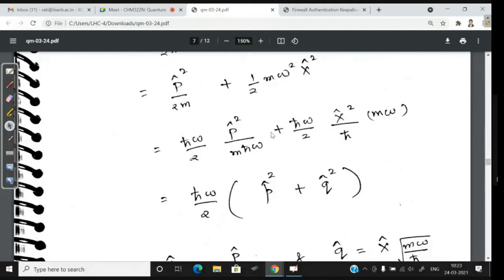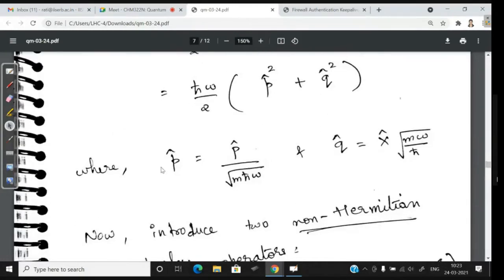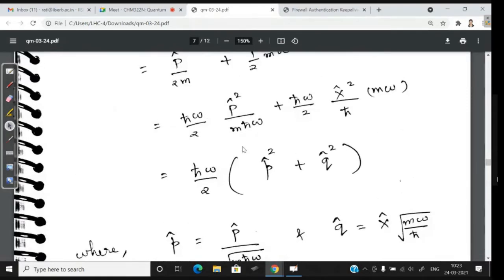This is just some algebraic simplification that we have done. So our small p and small q are defined, and the Hamiltonian can be written as h cross omega by 2 into p square plus q square. So this is our Hamiltonian.